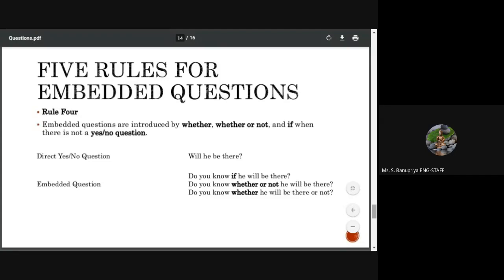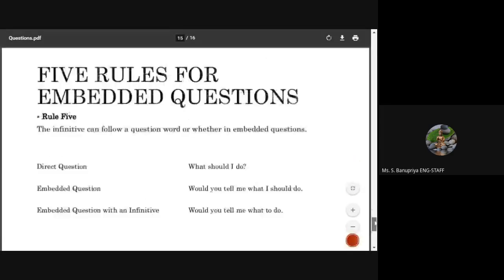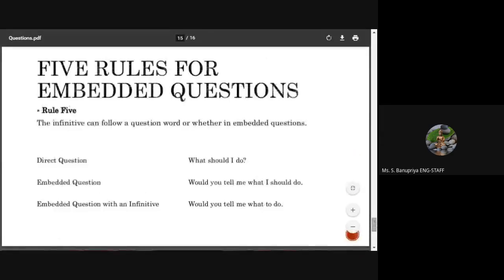There are so many forms for one type of yes or no question when it is changed into an embedded question. Okay. And last one is the infinitive can follow a question word or whether in embedded questions.